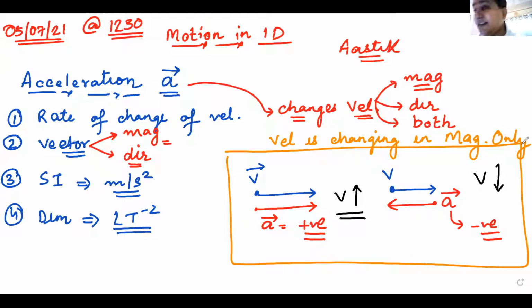That's how we understand this simple case where velocity is changing in magnitude only, and this particular case is your motion in a straight line. In motion in a straight line, we'll only be dealing with this case where velocity will only change in magnitude, it will not change in direction. Am I clear?